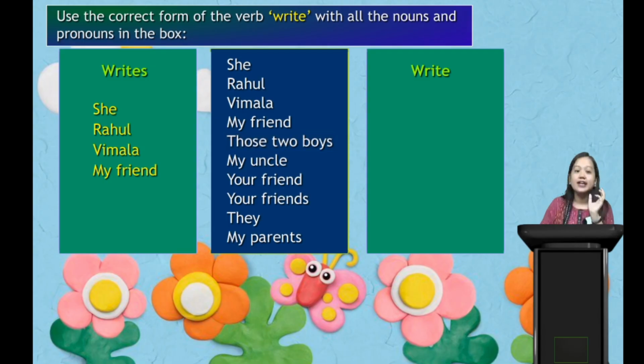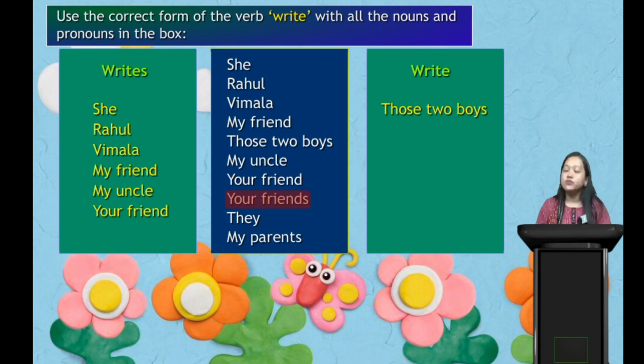Very good. Those two boys write. Next is my uncle. Again my uncle is our third person singular. My uncle writes. Now next is your friend. Your friend is also third person singular, so your friend writes.